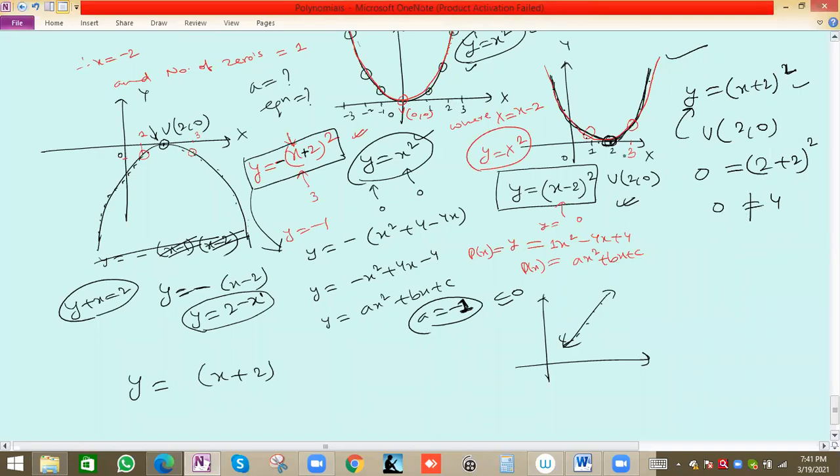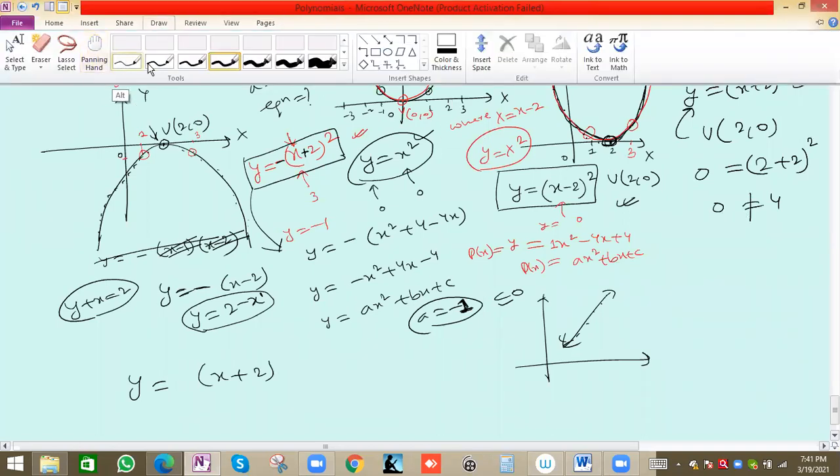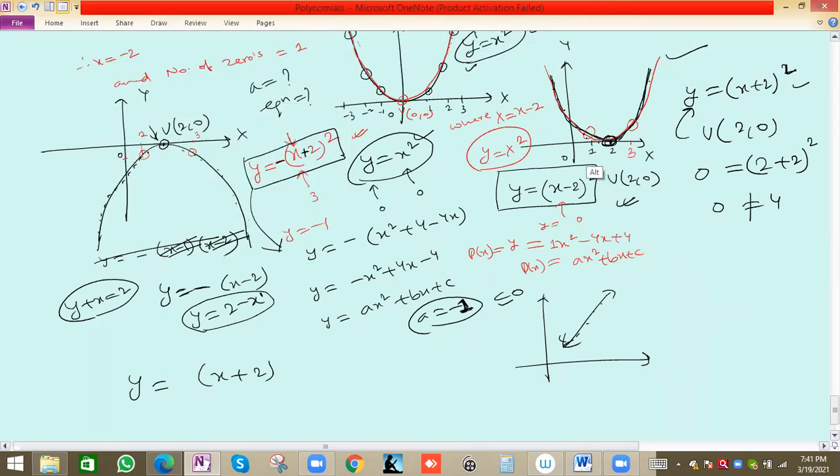Suppose we take one more point, because the vertex is easy to identify and locate. Let us take this one, 1 comma 1, this is point A, and this is point 2 comma 0. On graph paper you can also identify and locate the exact positions of points on the parabola. If you take 1 comma 1, y is 1 and x is 1, so 1 plus 2 whole square is 9. 1 is not equal to 9.